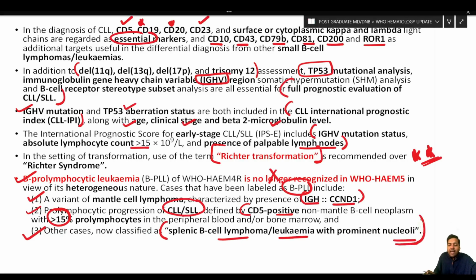So those which were diagnosed as BPLL in the past are now divided under these three headings.